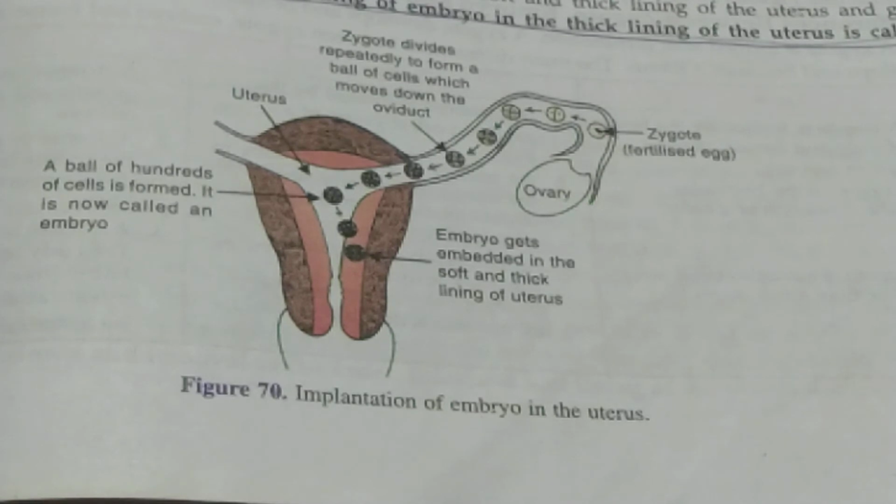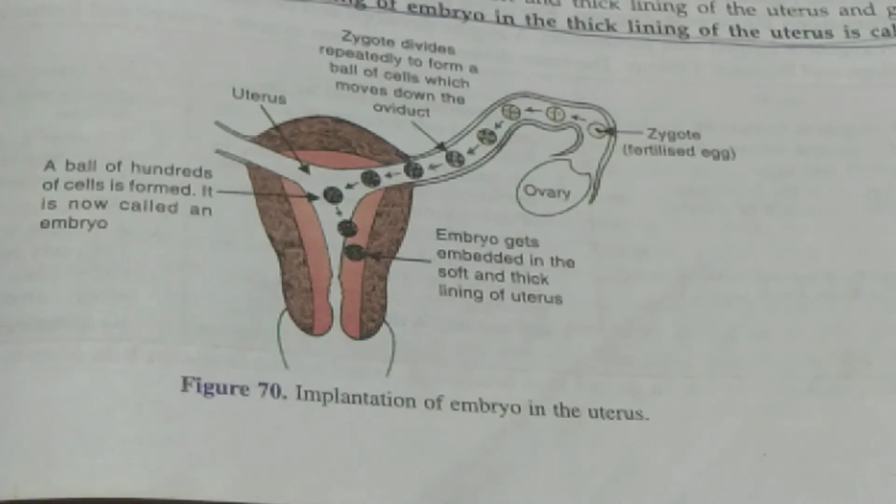This particular tissue is present in the developing embryo or fetus, and it helps in obtaining nutrition from the mother's blood. It also transports waste of the embryo into the mother's blood. That means the transportation of food and waste between the embryo and the mother is ensured by the placenta.